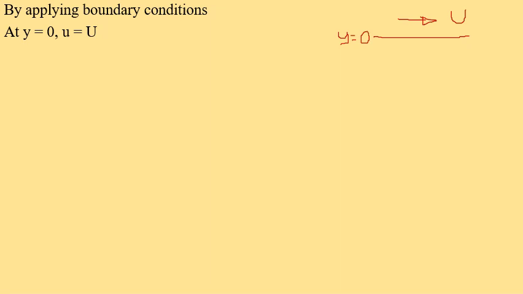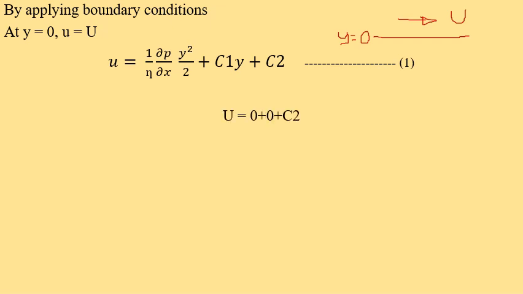The velocity of the plate is nothing but U. Then, substituting this in the equation which we got, u is equal to 1 by eta del p by del x y square by 2 plus c1y plus c2, we get the value of u is equal to 0 plus c2, because at y is equal to 0, small u is equal to capital U. So we will get c2 is equal to capital U.